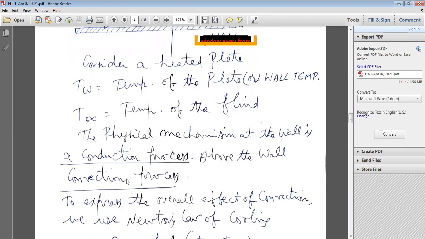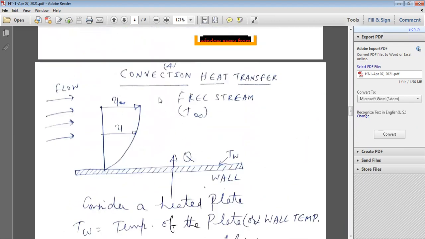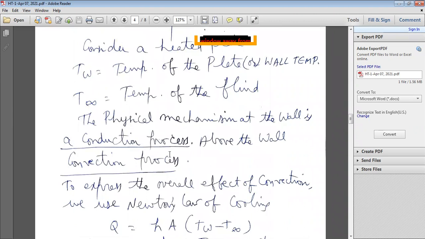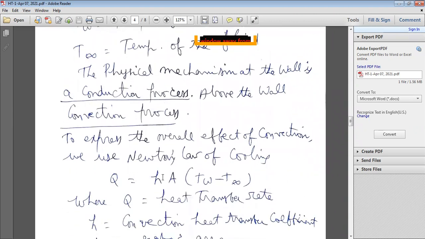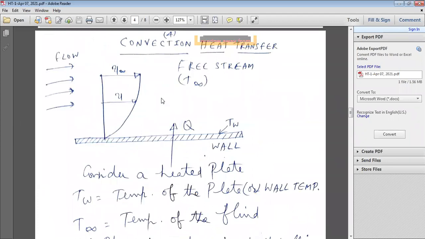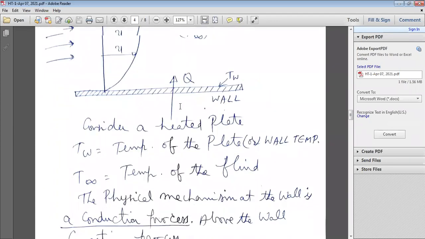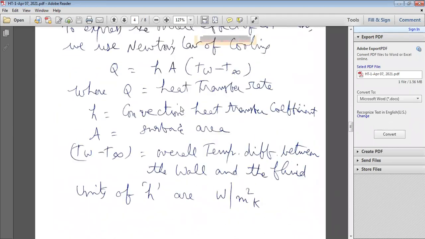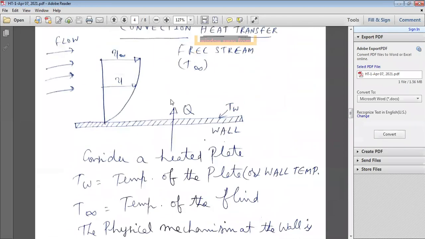To express the overall effect of convection heat transfer, we use Newton's law of cooling. Heat is transferred from the high temperature TW to the low temperature T free stream.